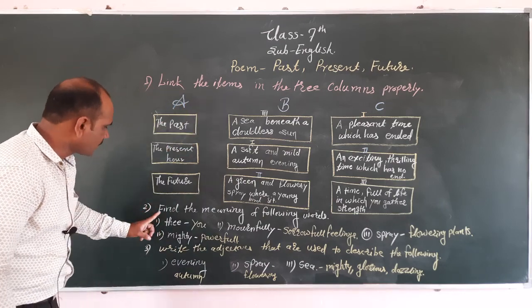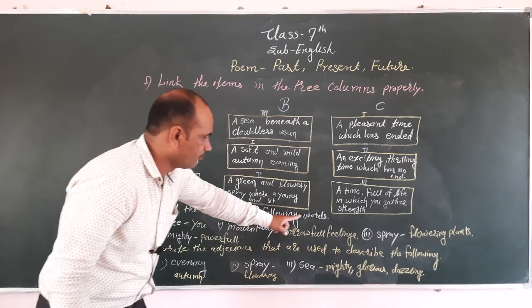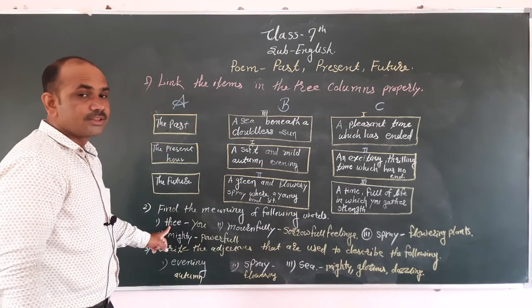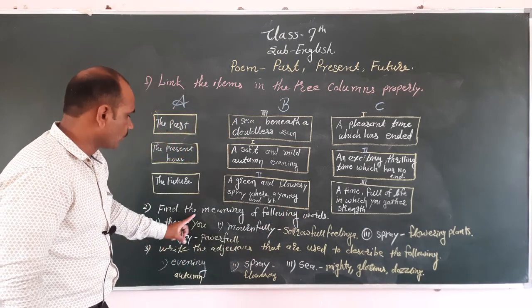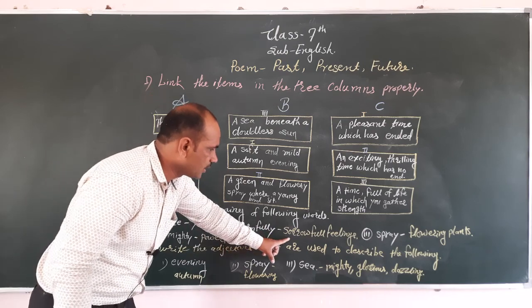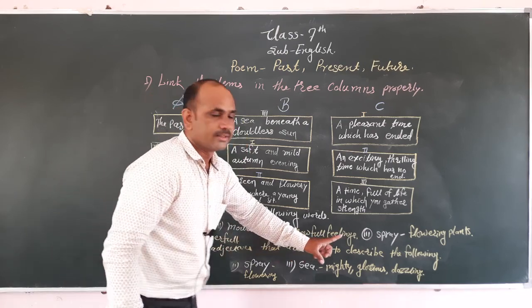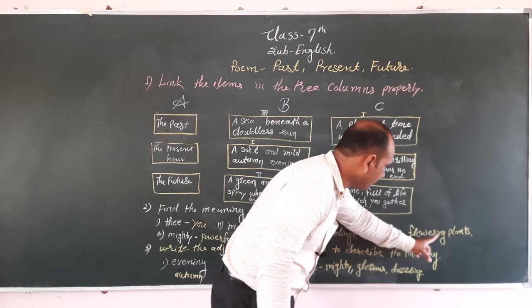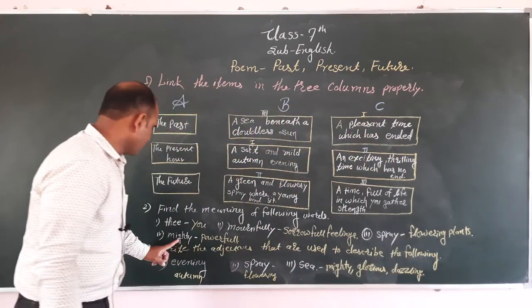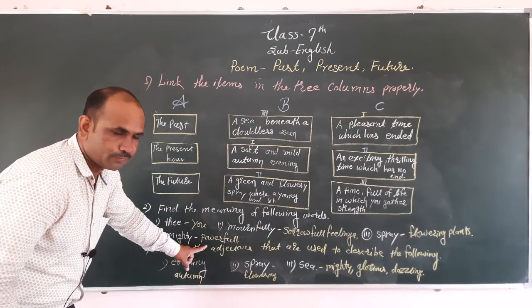Then second question, find the meaning of the following words. Here the meaning of dirge, its meaning is a song. Mournfully, its meaning is with sorrowful feelings. Then spray, here flowering plants. And here mighty means powerful.